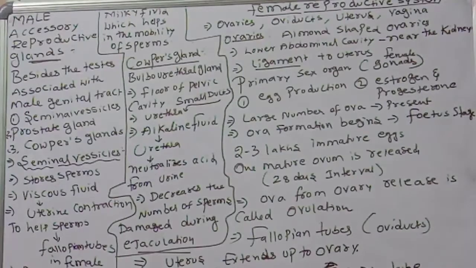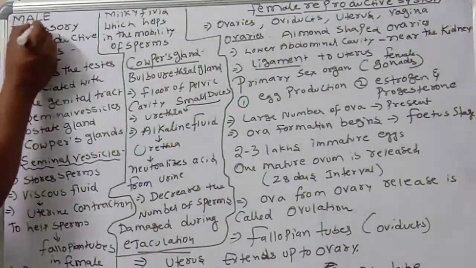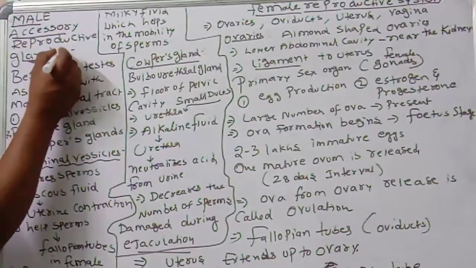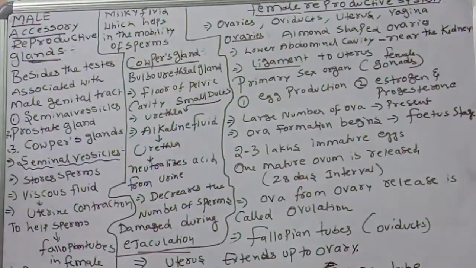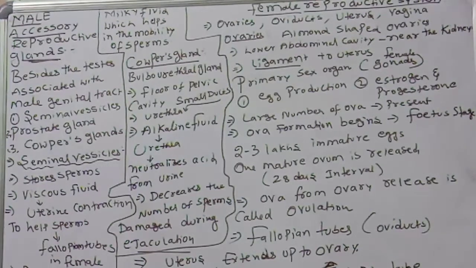Children, today we are going to discuss a new concept, that is male accessory reproductive glands. We discussed the male reproductive system. You know very well: testes, vas deferens, epididymis, and prostate glands, and how the urethra is there, what the scrotum is, what the testis is. We discussed the different parts, right?